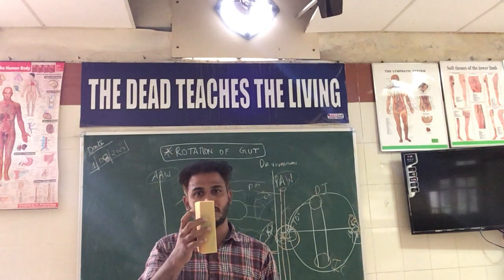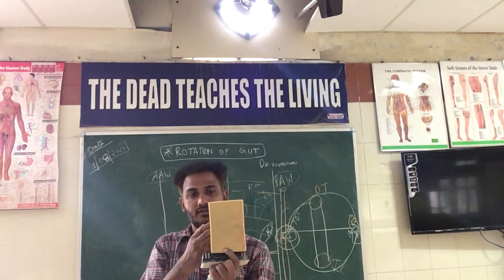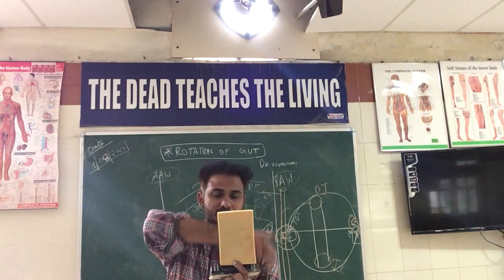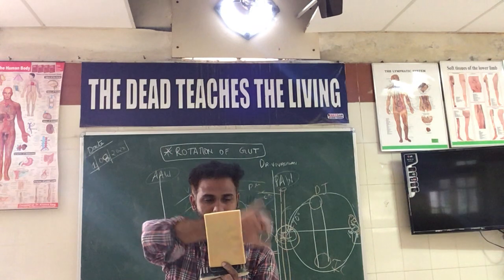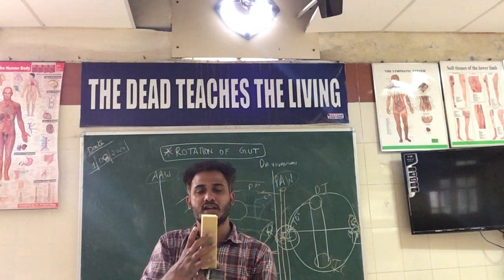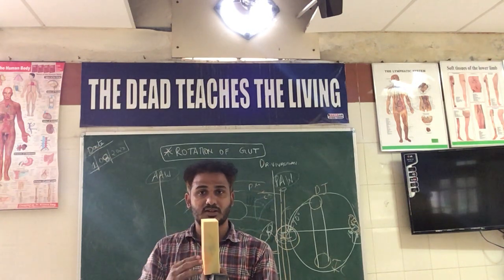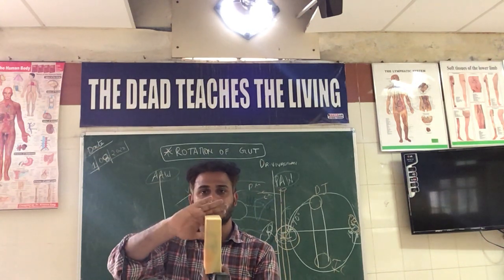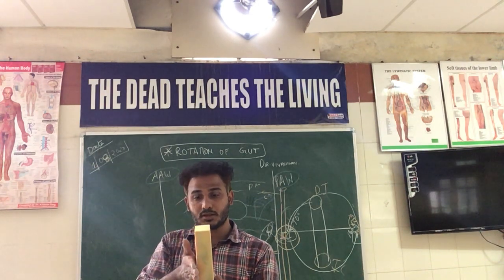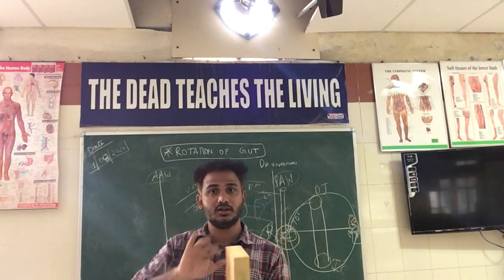Initially the stomach is like this, and then in an adult cadaver this will be the greater curvature, this will be the lesser curvature, and next we have an anterior and posterior surface. In embryological conditions, instead of anterior and posterior surface, we have the right and left surface, with the right border and the left border.